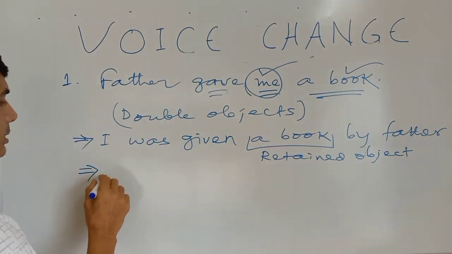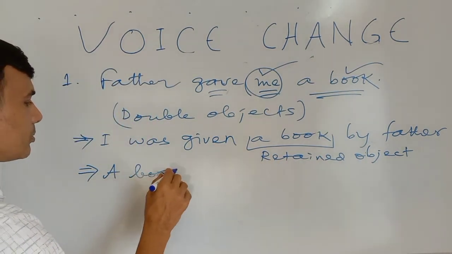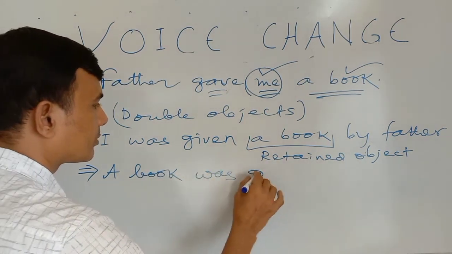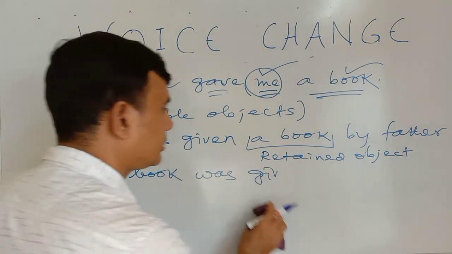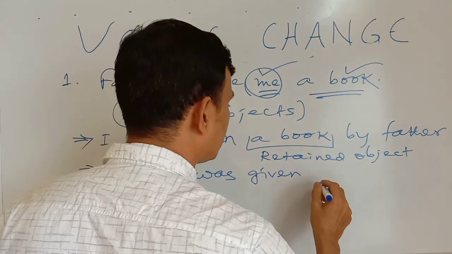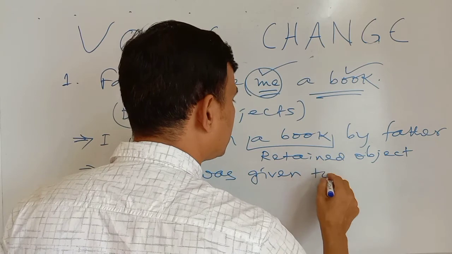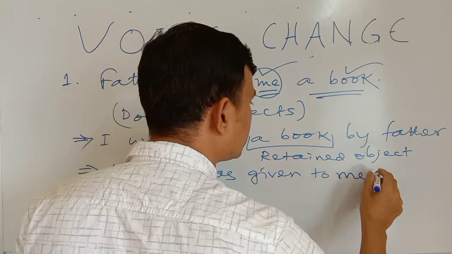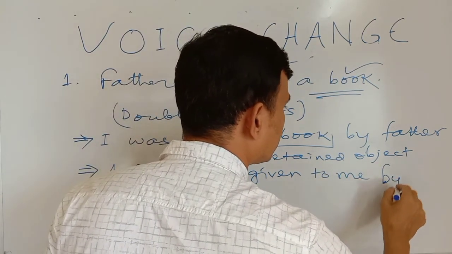I will again write this one. A book was given, to whom? A book was given to me by father.